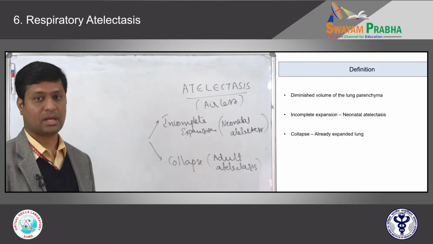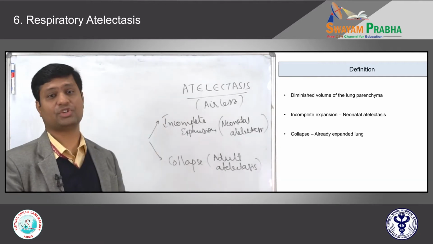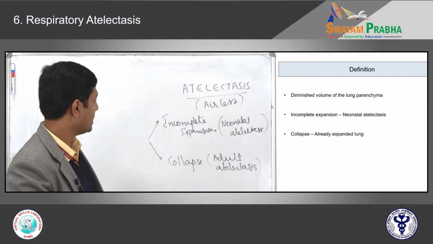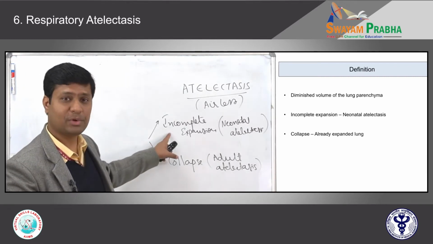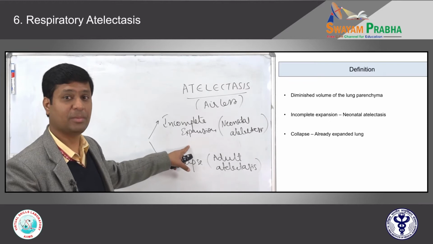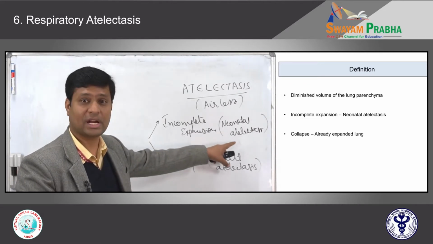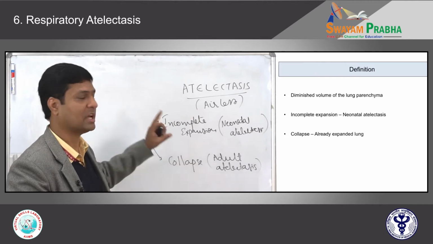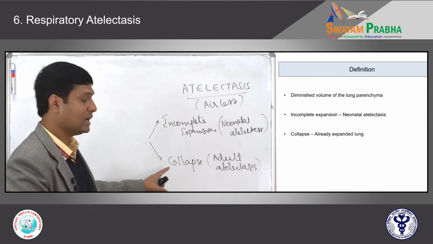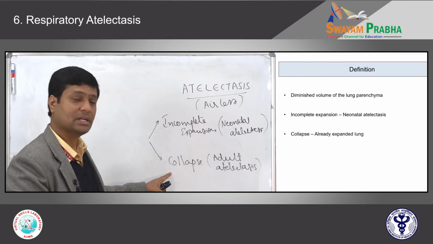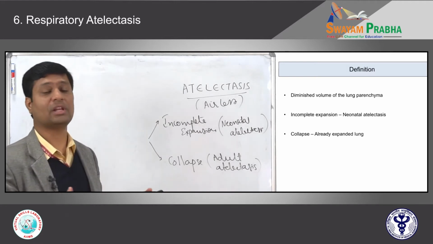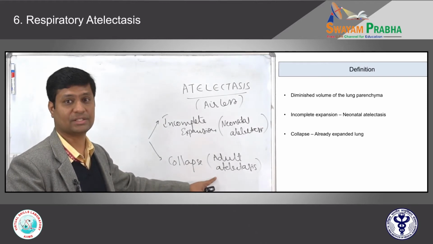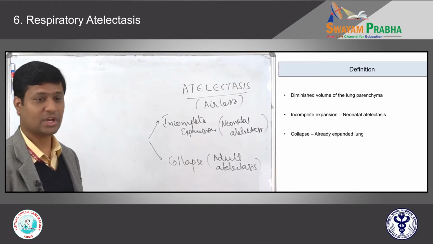I repeat, atelectasis by definition is diminished volume in the lung parenchyma. Whether it is due to incomplete expansion when the baby is born, we call it neonatal atelectasis because there is no air, there is no expansion of the lung parenchyma. If atelectasis occurs in adults where the lung is already expanded, then we call it adult atelectasis, right? Both you should be very much clear.